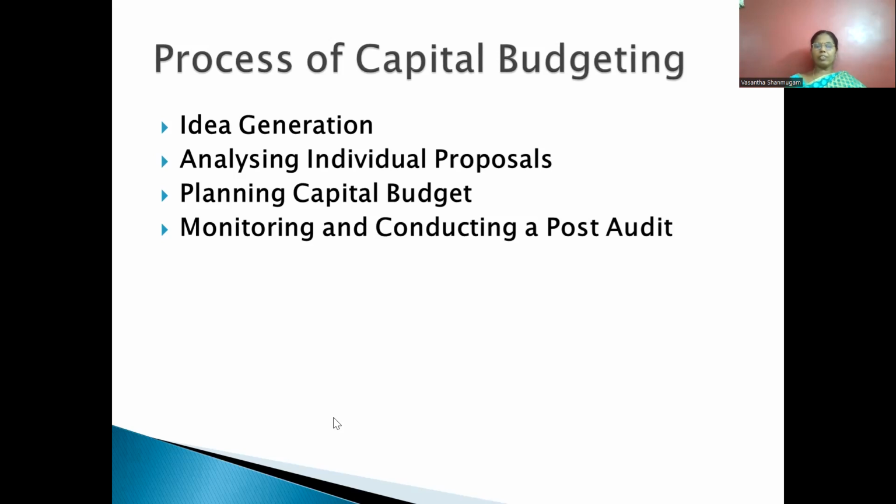The important aspect we have to consider with borrowed funds is whether the firm has debt servicing capacity. They have to identify that, because it is mandatory on the part of the company. They have to pay interest periodically. It is not optional on the part of the company like dividend. When the company earns profit, they can pay dividend. But in the case of borrowed funds, it is compulsory on the part of the company to pay periodic interest.